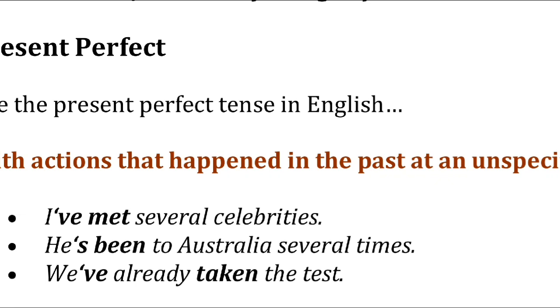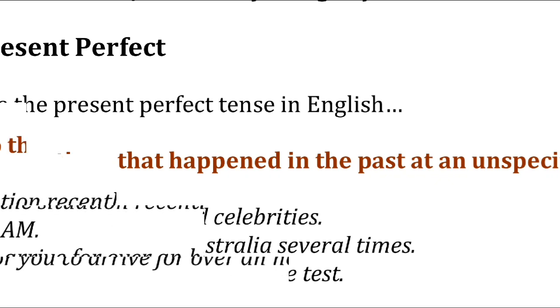Present perfect, I have already told you, is used for an action which has already happened in the past in an unspecified way. I have met several celebrities, he has been to Australia several times, we have already taken the test. Here it is subject plus have or has plus met, the third form of verb, meet, met, and then it will be continued by the objects. So it is the action which happened in the past at an unspecified time. We use present perfect tense.